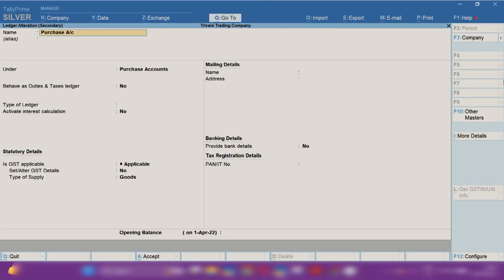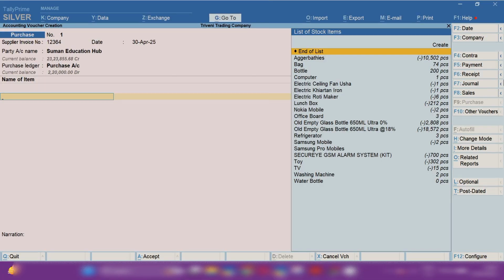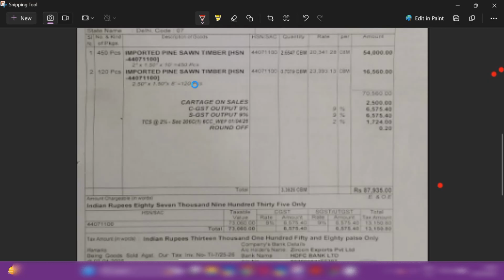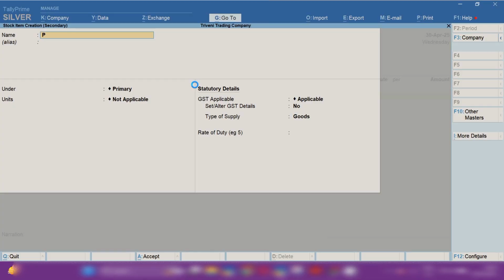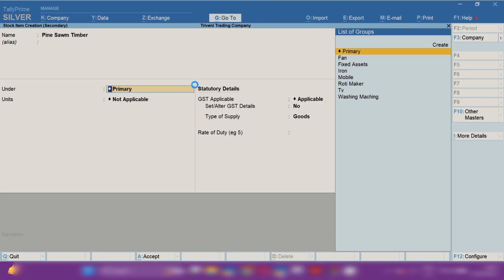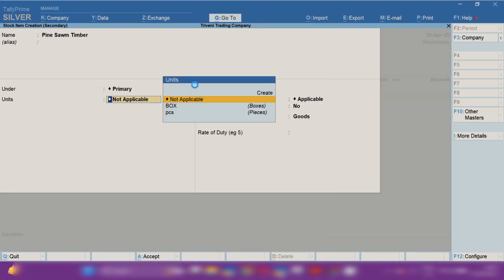And after that, select the purchase ledger. If not created, by pressing Ctrl+C you can create it under the purchase account. After that we have to select the item. By pressing Ctrl+C you can create the stock item if not created. I am creating pine sawn timber. Before creating this, you need to configure: press F11, and there is an option TCS. So enable the TCS option. After that, you have to record the entry.